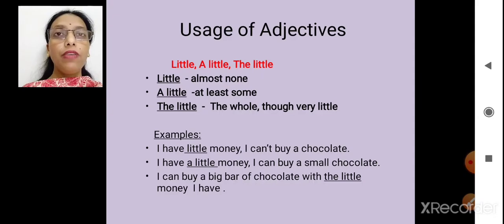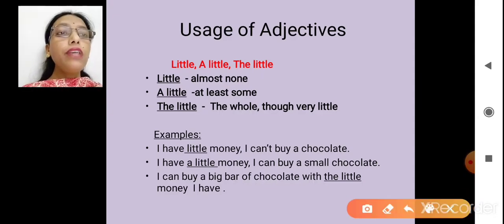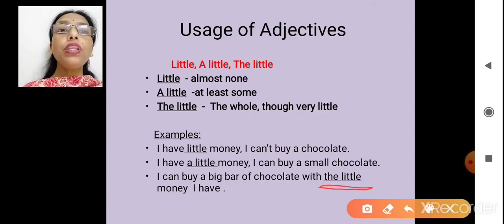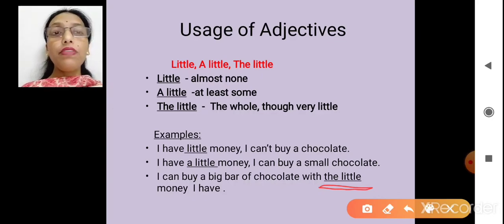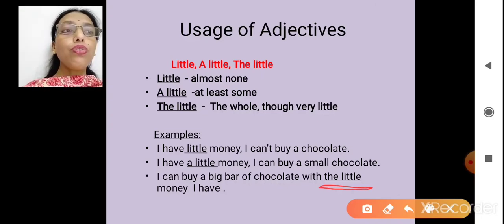Now look here, the last sentence, what it is saying, the little. I can buy a big bar of chocolate with the little money I have. The money I have is very less in amount, but still I am using this whole money to buy that bar of chocolate. So the little means the amount is less, but I am using that whole.